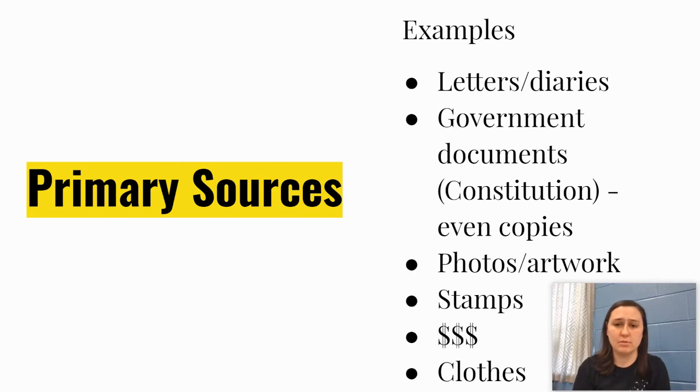Here's a bunch of examples. Letters or diaries, government documents like the Constitution, even copies, photos or artwork, stamps, money, clothes, things like that are primary sources. They are from a certain time period. Stamps usually have different pictures based on the year, so a lot of people collect stamps because of that. A government document, that's the original. A letter or a diary is from that person, so that has to be a primary source.